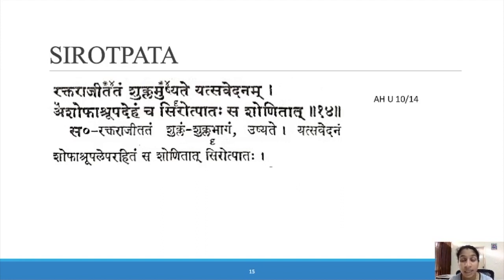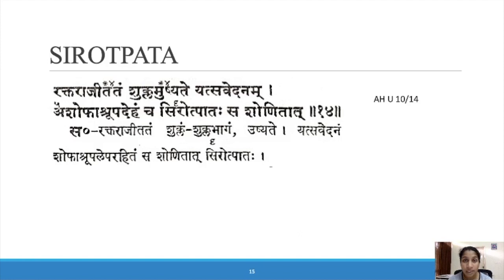Yat savedana, with pain, but there won't be any swelling, watering of the eyes, or any coating or covering of the eyes. That is Shirotpada, and it is a Raktaja Vikara. It is due to the vishesha of Rakta.